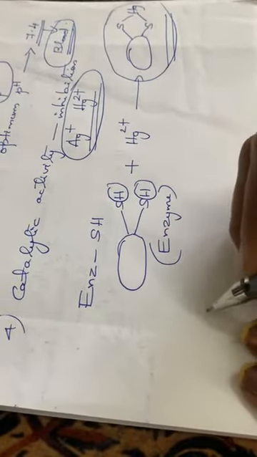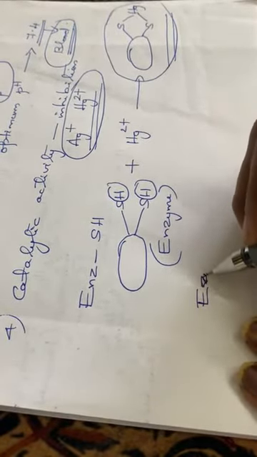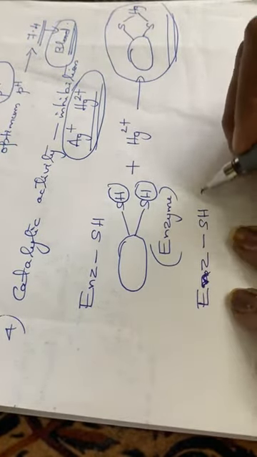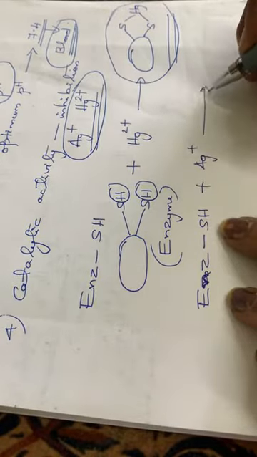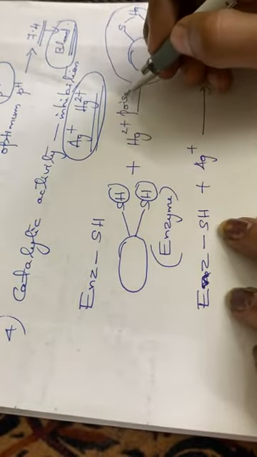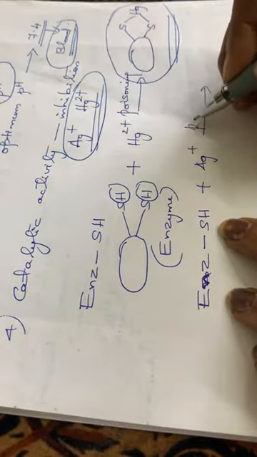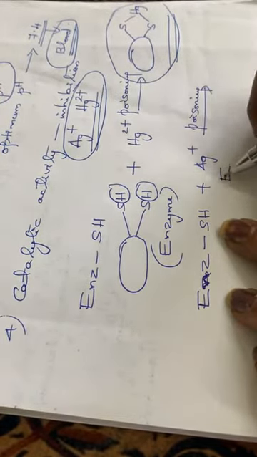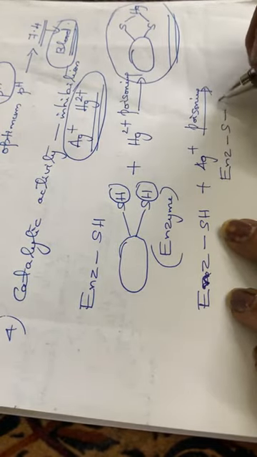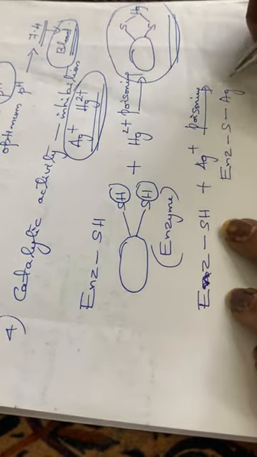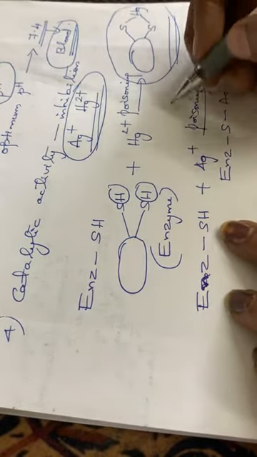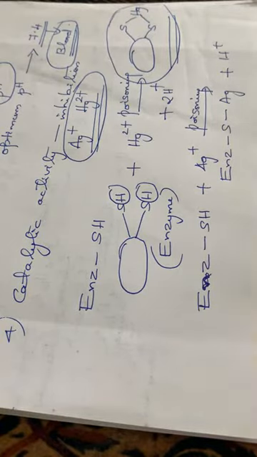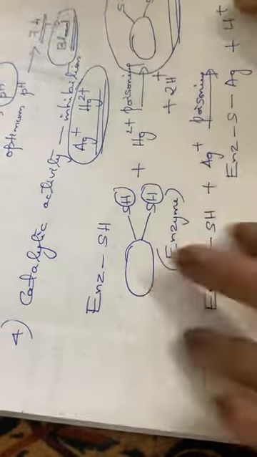Similarly, we can write the reaction with Ag plus also. So enzyme with functional group SH plus Ag plus. In both cases, poisoning is there, isn't it? So what happens? This enzyme, then S, Ag. A bond is formed, plus H plus. Here it has 2H plus. Okay. So this is the catalytic inhibition or the poisoning of the enzymes.